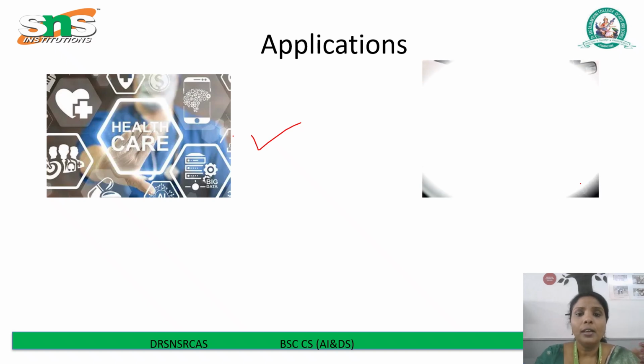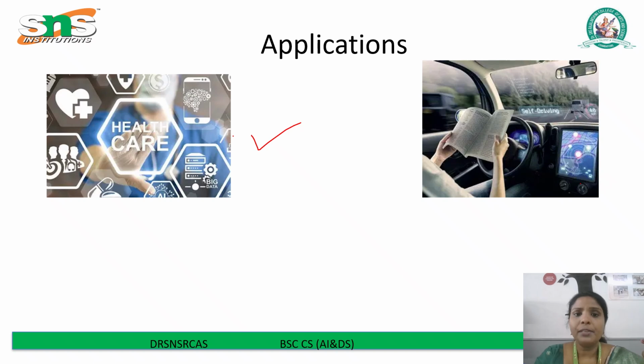Next one is the self-driving car. Imagine a car that drives itself. No hands on the wheel, no feet on the pedal, just smooth self-driving. That's what self-driving cars do with artificial intelligence. They use computer vision to see the road, machine learning to understand patterns, and sensors to react in real time. They can recognize stop signs, avoid obstacles, and even predict what other drivers might do, making roads potentially safer.